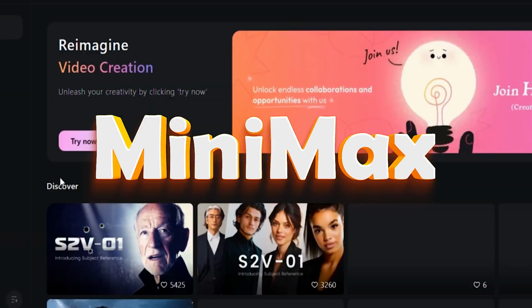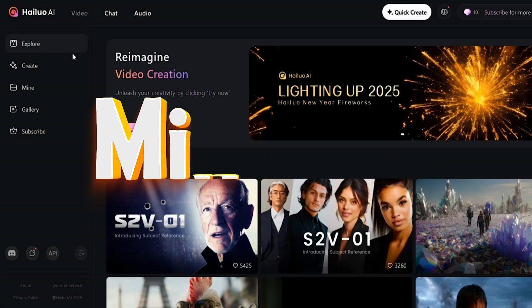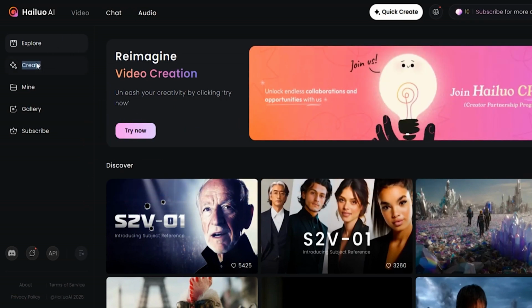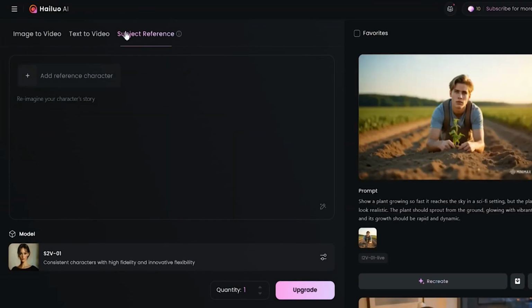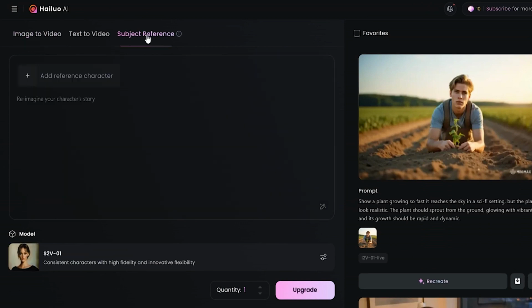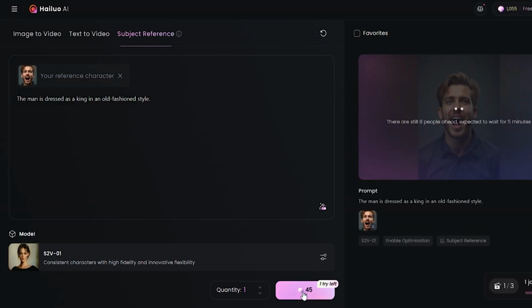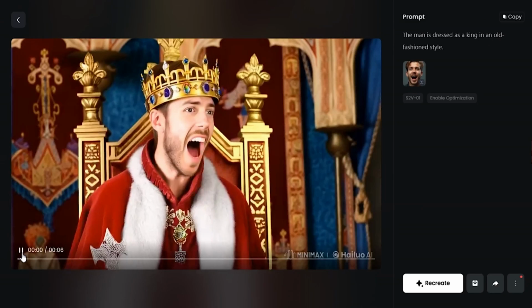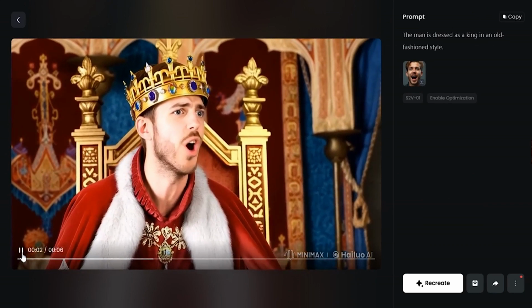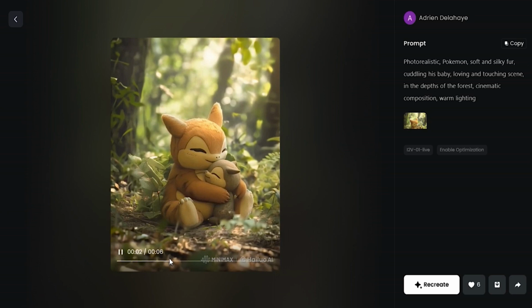Minimax, also known as VideoAnydoor AI, is a popular and powerful video generation tool. It allows users to create videos from both images and text, offering great flexibility in video creation. One of its standout features is the ability to use a reference image to generate consistent characters across different scenes, eliminating the need to create multiple images for each frame. By simply using one reference image and adjusting the prompts, you can generate various scenes with the same character, ensuring continuity and consistency in your videos.